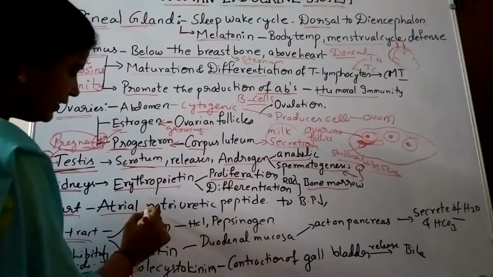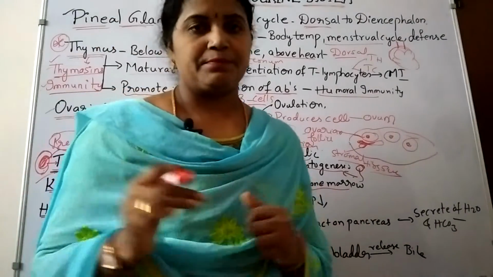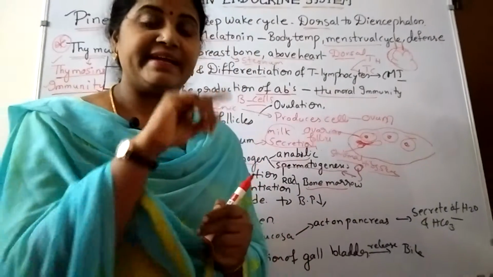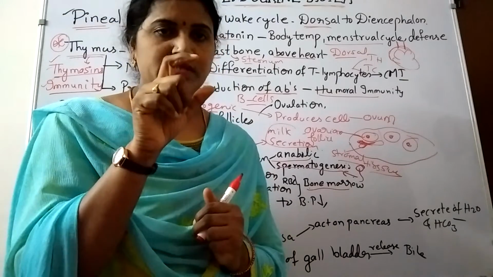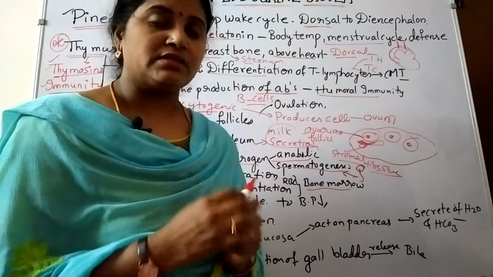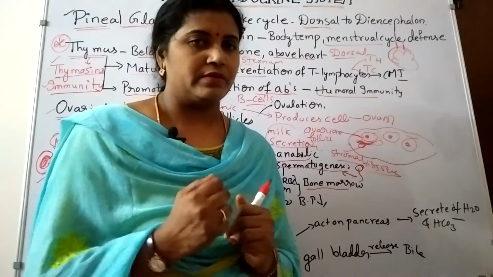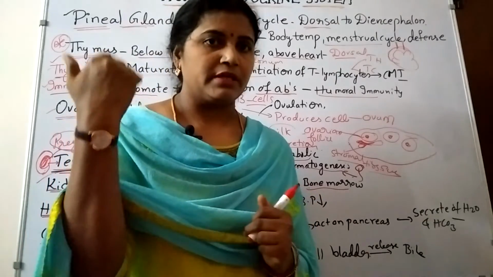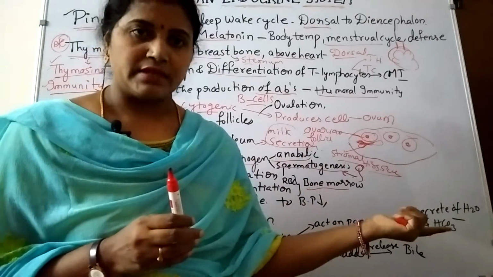Heart is for atrial natriuretic peptide hormone. Atrial natriuretic peptide hormone is secreted by the atrial walls. Heart contains atriums and ventricles. Atrium walls release this ANF factor, and it is mainly responsible to decrease the BP levels. BP levels are very important. It should not increase, otherwise the person is going to get heart strokes.